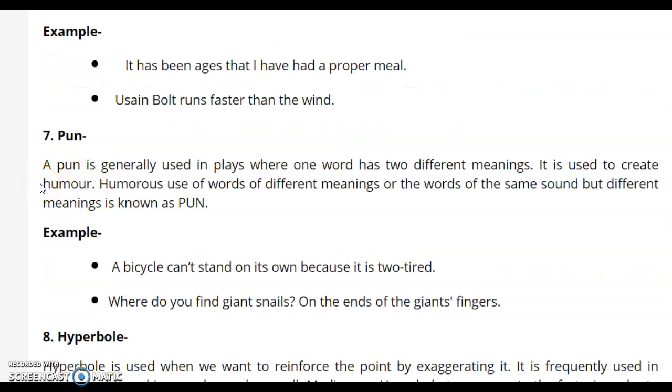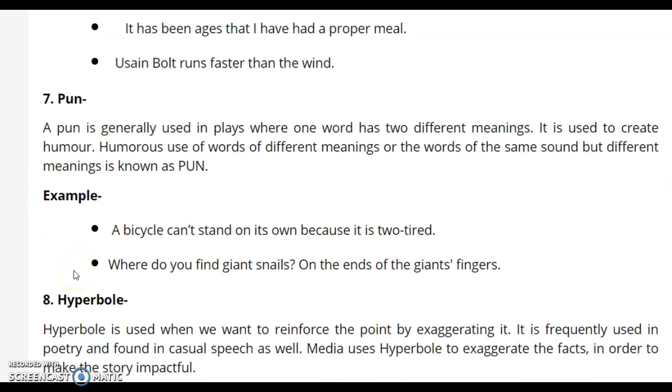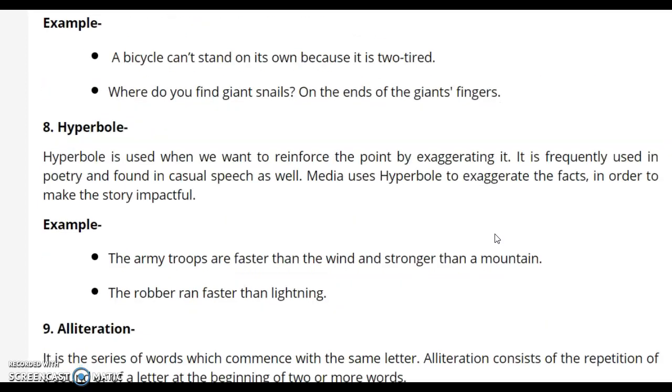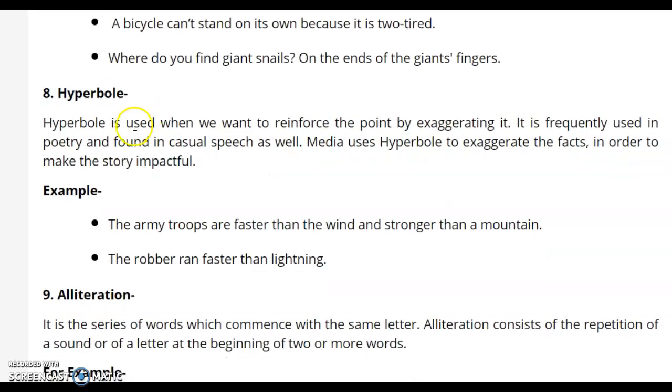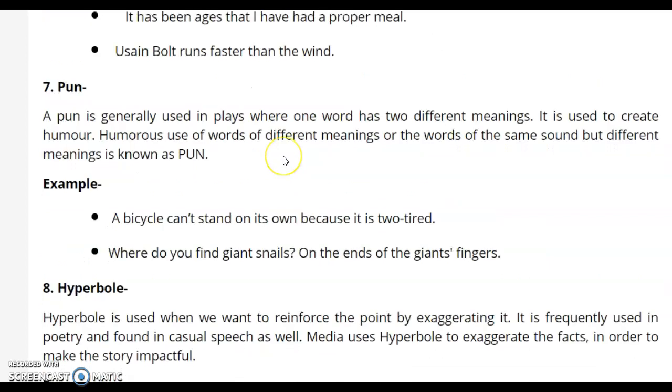Pun. This is generally used in plays where one word has two different meanings. It is used to create humor. Humorous use of words of different meanings or words of the same sound but different meanings is known as pun. A bicycle can't stand on its own because it is too tired. In this case, tired has two meanings. It may be the tire of the bicycle or if a person is exhausted, right? Hyperbole is exaggerating. We have done this.